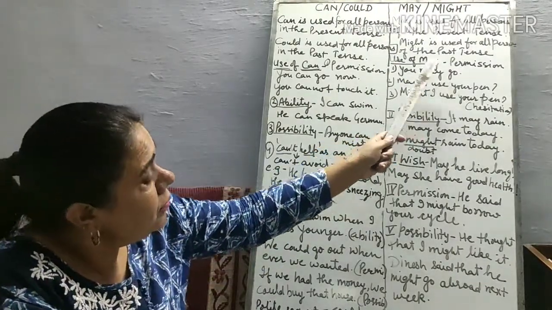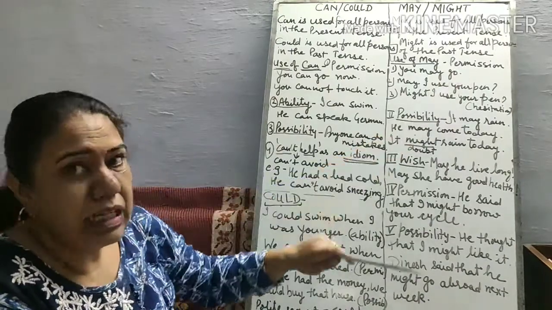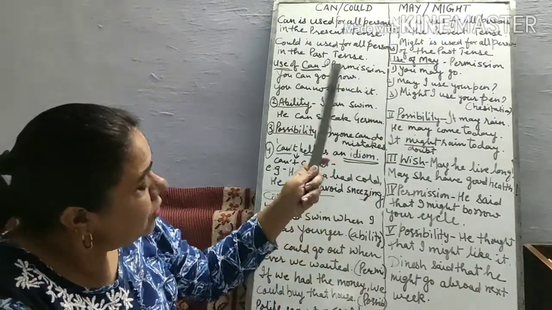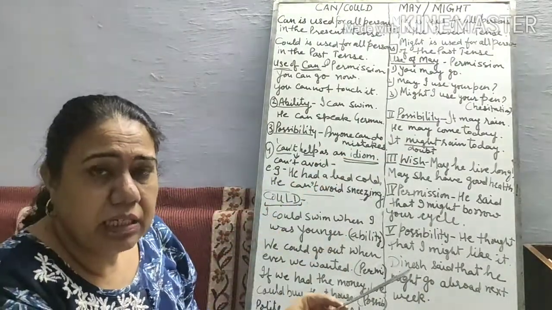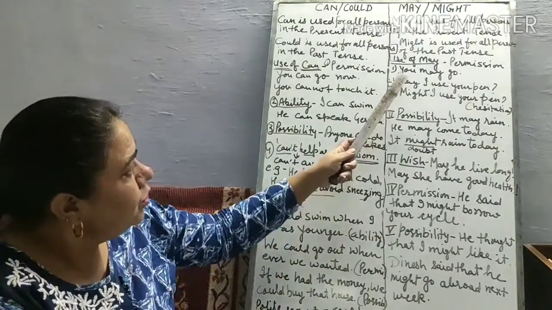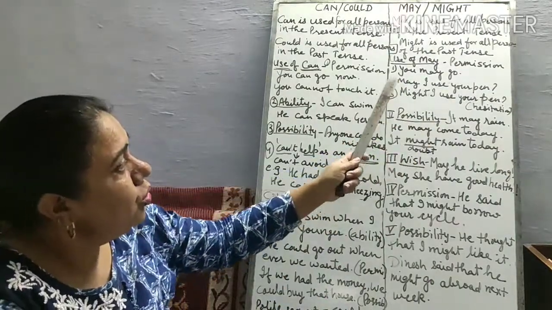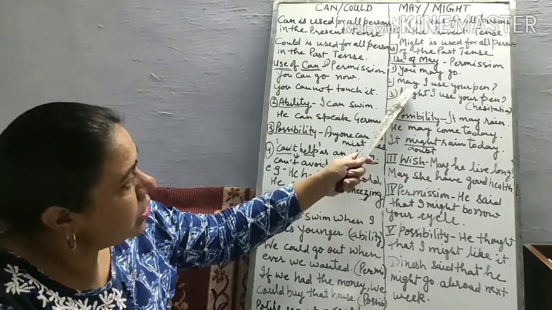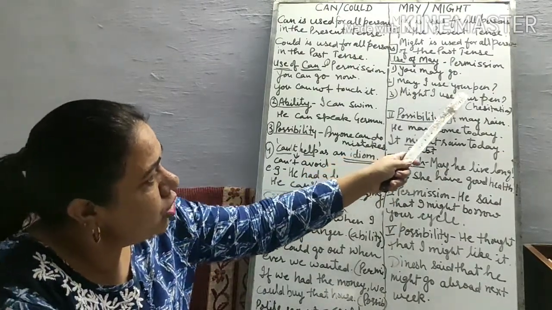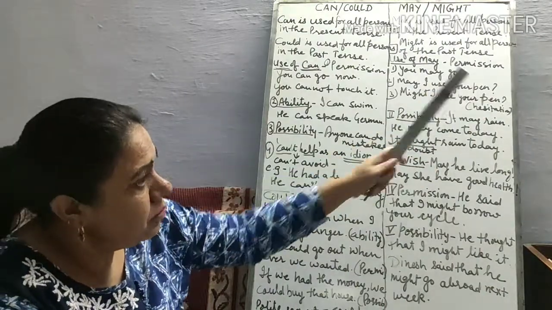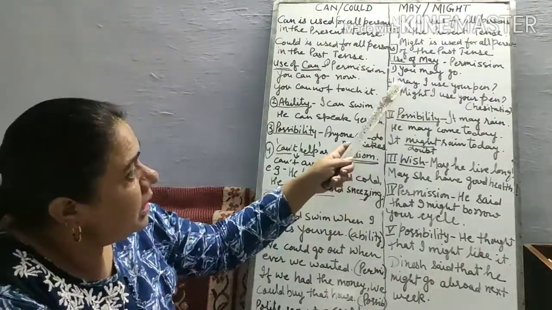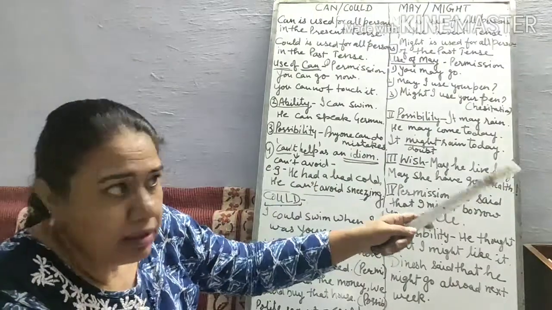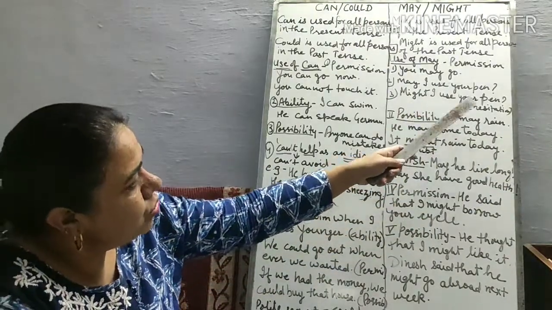Use of may. Permission. When we take permission, at that time we use may as a modal verb. You may go. I may go. When we take a question, may I use your pen? When we take permission from another person, may I use your pen? And might I use your pen?